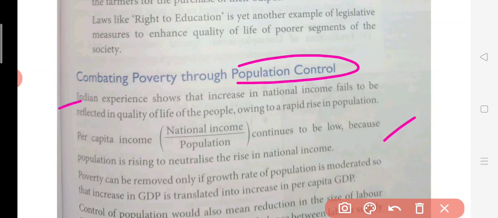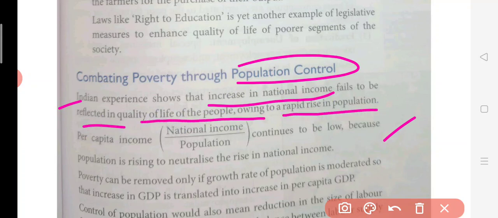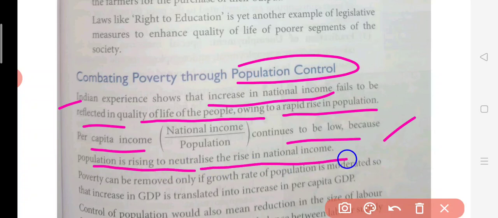Now, India's experience shows that the increase in national income failed to reflect in the quality of life of the poor owing to the rapid increase in population. So per capita income is very low in India. We know this, because population is rising to neutralize the rise in national income. We know very well that our national income is rising, but at the same point of time our population is also rising.